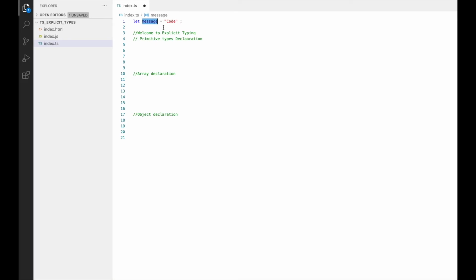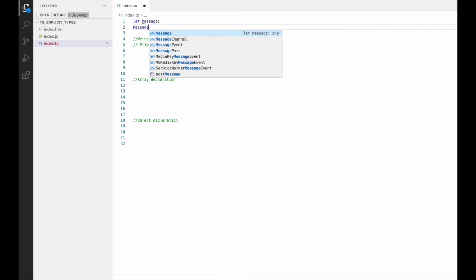So, in the previous video, we saw whenever we assign a value to a variable, TypeScript assigns a type to that variable automatically by inference. But there can be a use case when you are just declaring a variable but not initializing it with any value. Or let's say you don't have a value at that point of time for that variable, then how will TypeScript assign a type in that case? This can lead to that variable being vulnerable and assigned a value of any type later in the program, and thus leaving the fundamental principle of strict type checking aside.